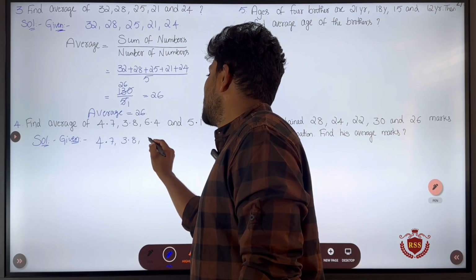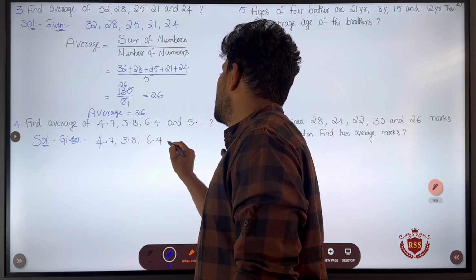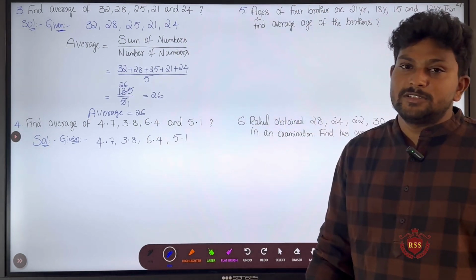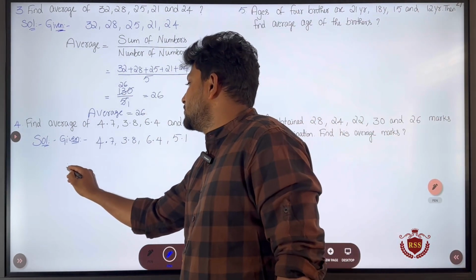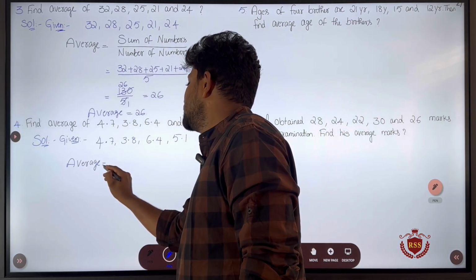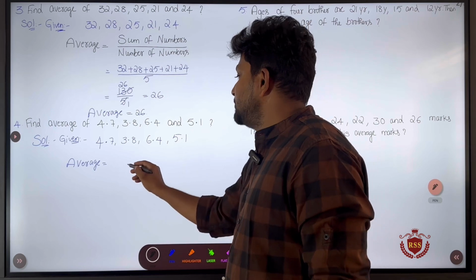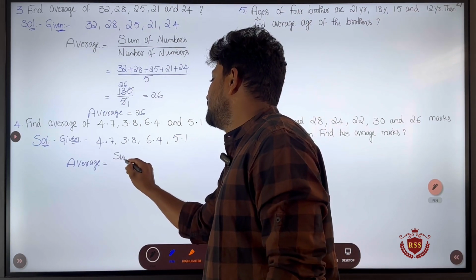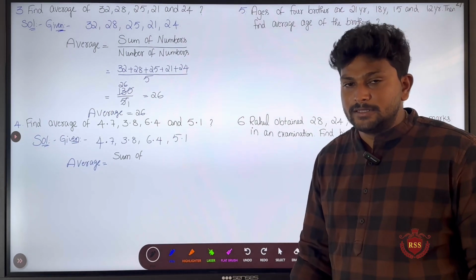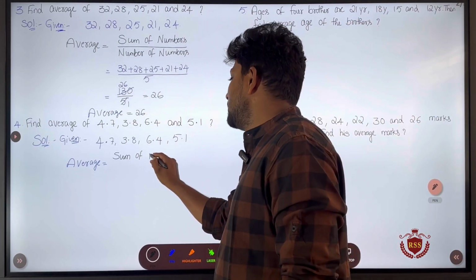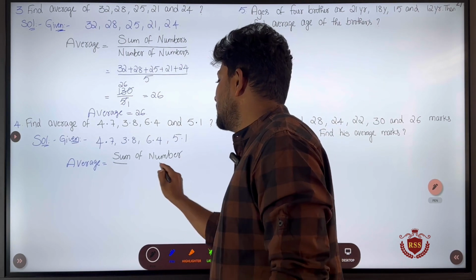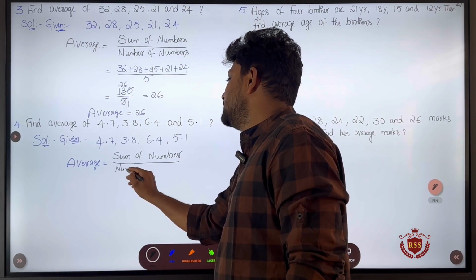For these decimals we need to find their average. So average equals sum of numbers, where the decimals are the numbers, divided by the number of numbers.